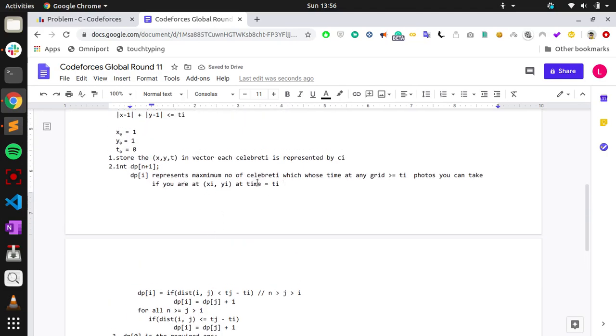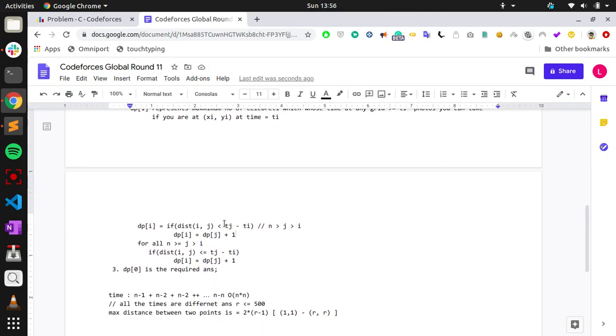See, tj is going to increase as j increases, and the difference between tj and ti is going to increase. At some point tj minus ti is greater than 2r minus 1; in case it is less than 2 into r minus 1,